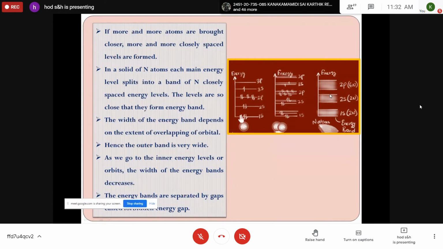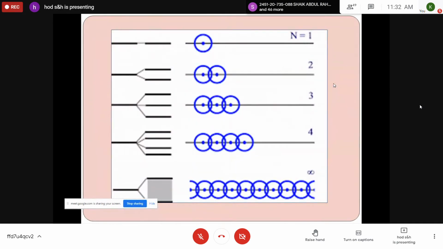I mean to say, in the inner level the width of the band is low. As you move away from the nucleus, the width of the band is high. That means a larger number of electrons are available in the given band. This explains the formation of energy bands in crystalline solids.